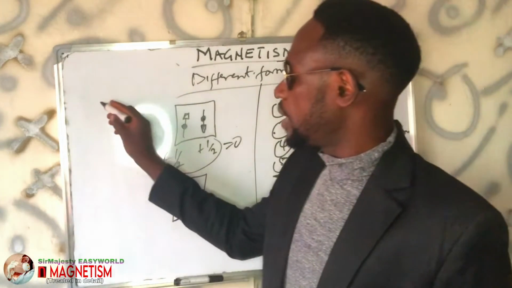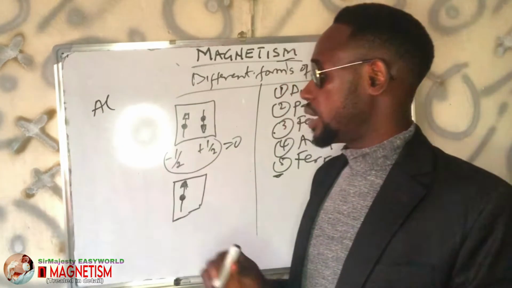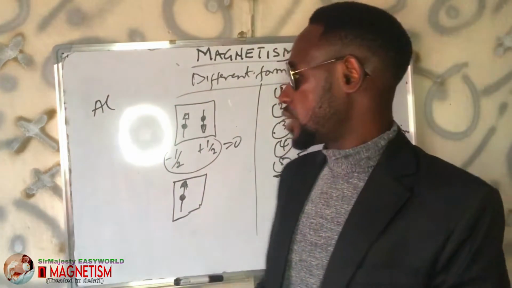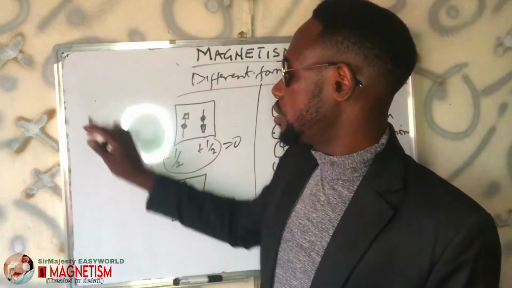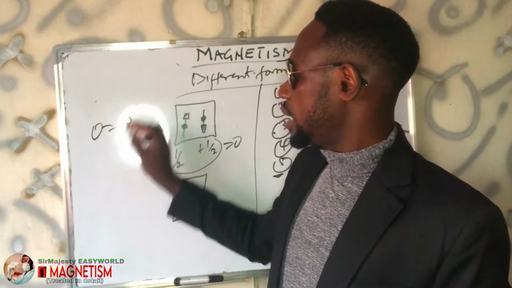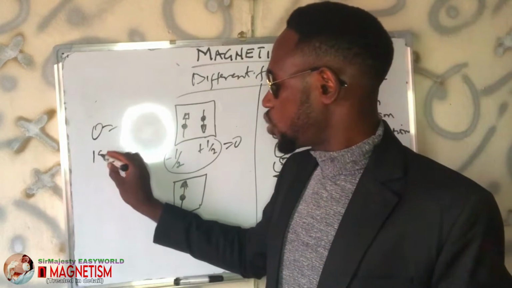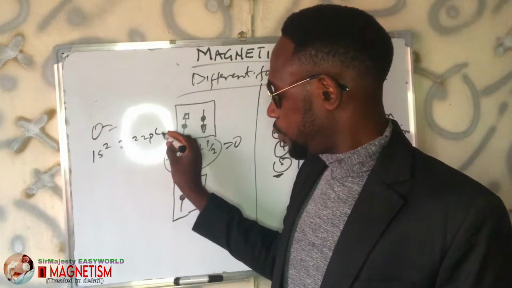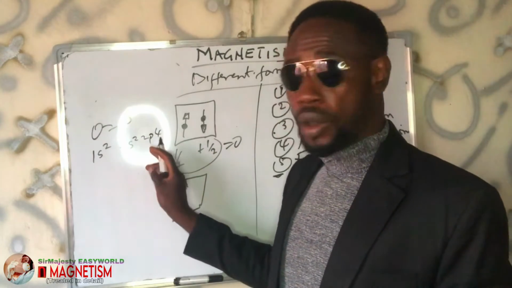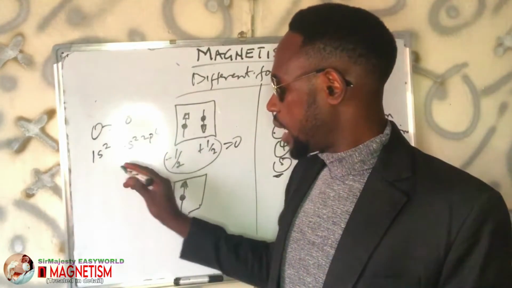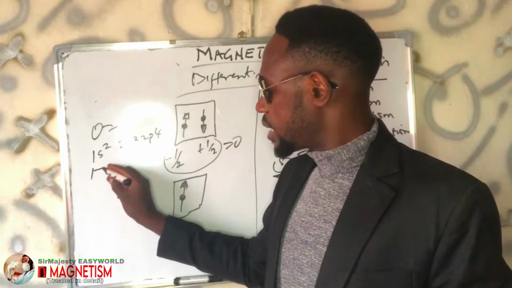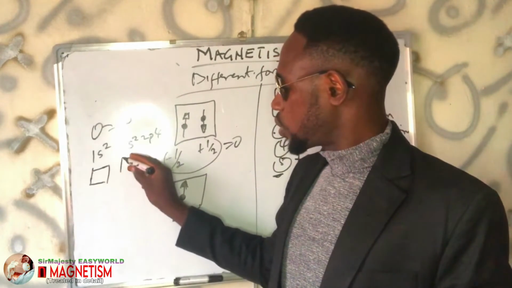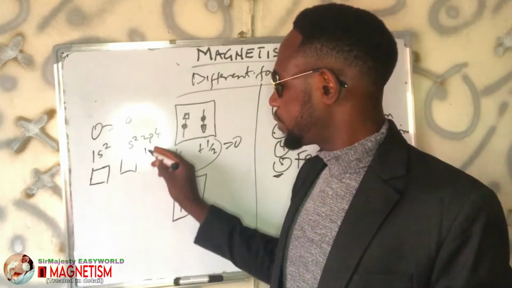For example, although what we are talking about here is not necessarily about what is actually attracted to a magnet, if you talk about oxygen, let's use oxygen, which is number 8, the configuration is 1s2, 2s2, and 2p4. Checking this, is there any unpaired electron or unpaired orbital? Remember, S will only have one orbital. The next S will also have one, but P will have three.